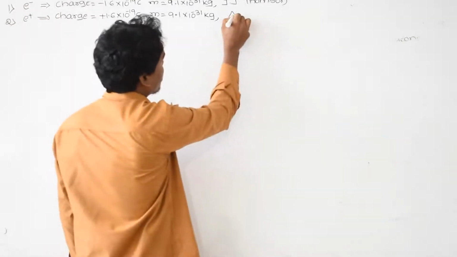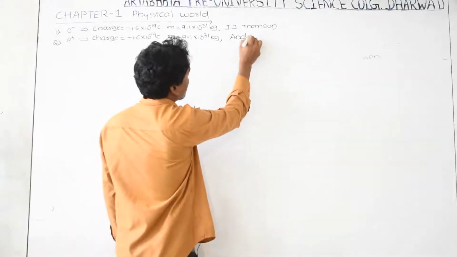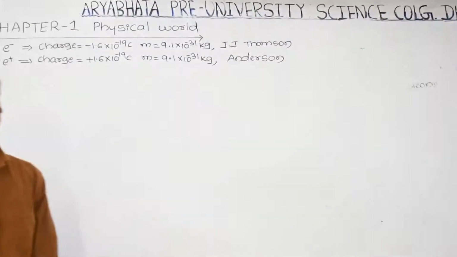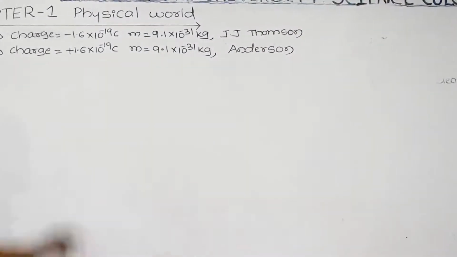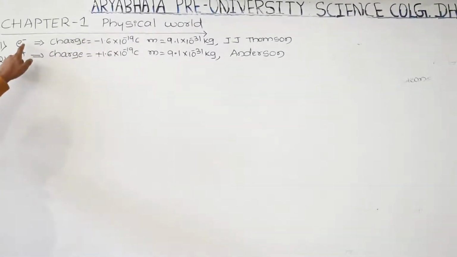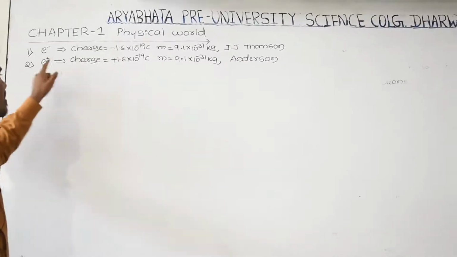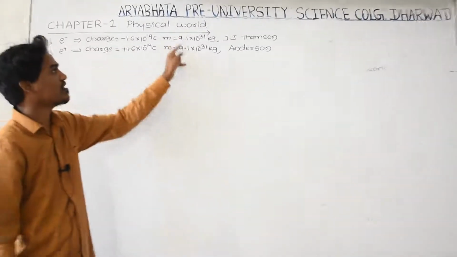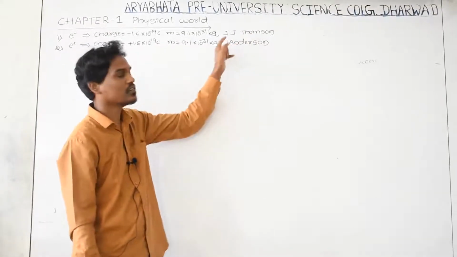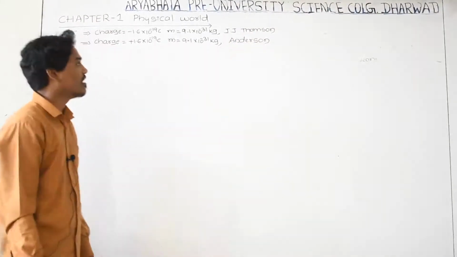Anderson, the name of the scientist. He discovered an elementary particle having a positive charge and called it the positron. A negatively charged particle is called an electron, and a positively charged particle is called a positron. The mass is exactly the same. The electron was discovered by J.J. Thomson and the positron by Anderson.